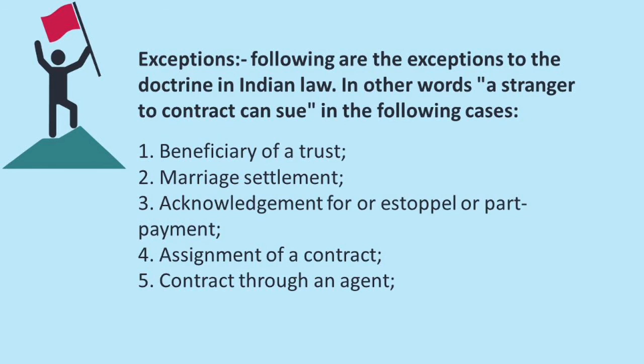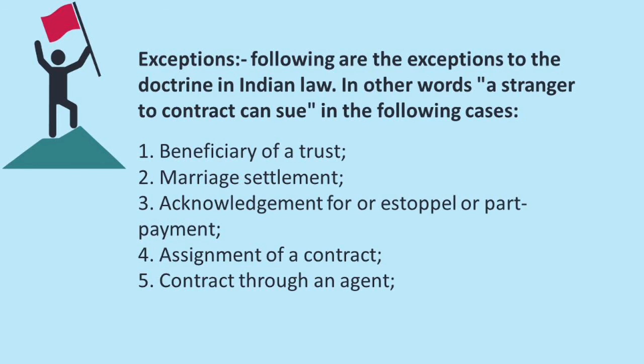Fifth one is contract through an agent. So when a person appoints another to act on his behalf with a third party, it is called agency. I already told that in the law of agency, two parties will be there, principal and the agent. Who are those two parties? Principal and the agent. When the agent enters into a contract on behalf of the principal, the principal can enforce the contract. Here the principal is a stranger to the contract. The agent and the other party are parties to the contract.